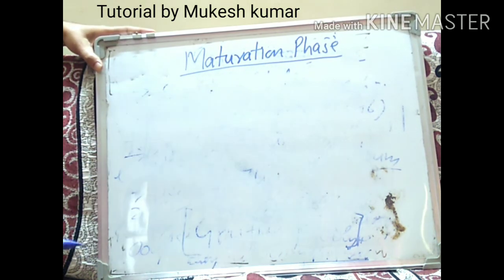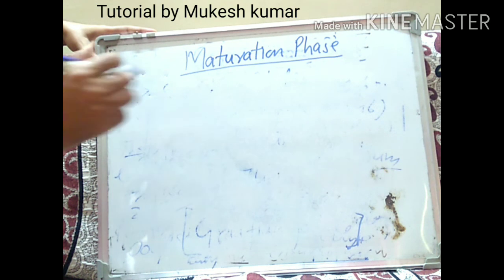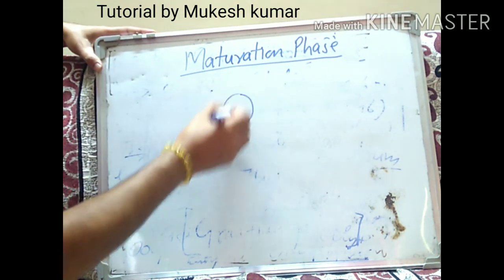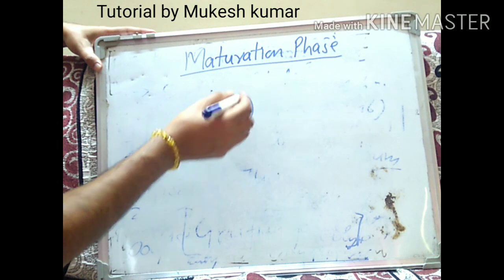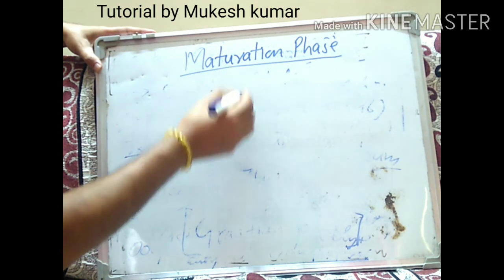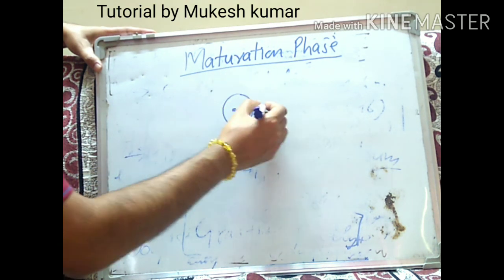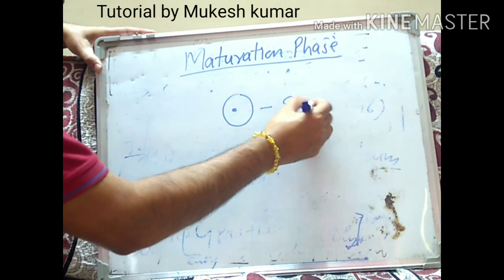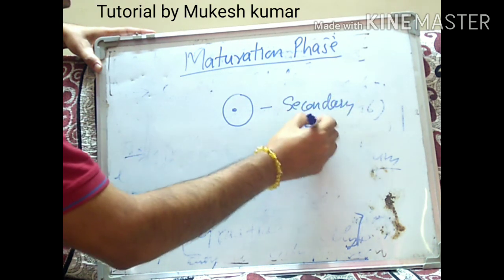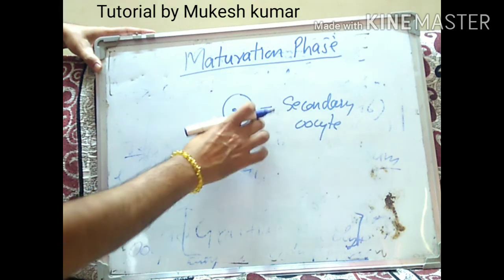In the maturation phase, suppose this is the secondary oocyte, and we said that the secondary oocyte is there in the Graafian follicle.